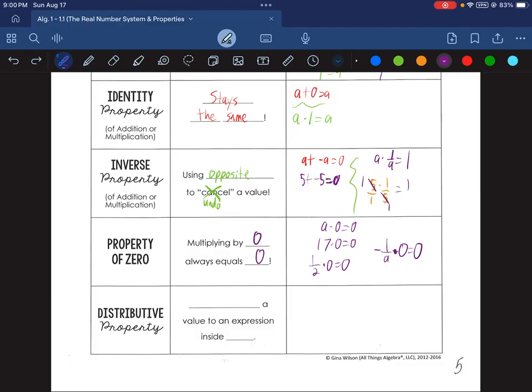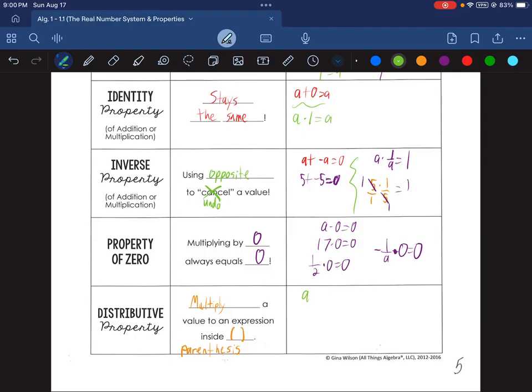The distributive property is the last property that you're probably familiar with, and the distributive property is just repeated multiplication. So the idea is that you multiply a value to an expression inside parentheses, and rather than write parentheses out, we can just show parentheses there. If you want to write it out, it would look like this. I like to think of it as it looks like parent-he-sis. I'll try and spell it.